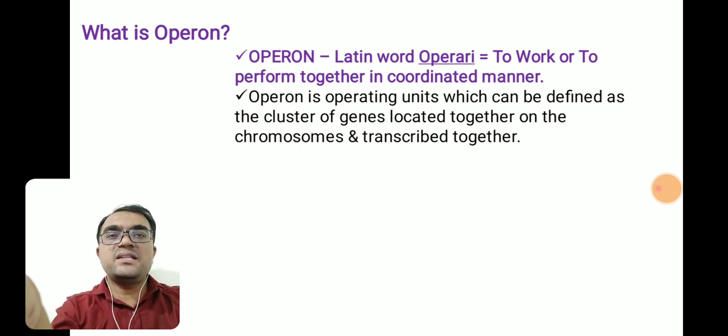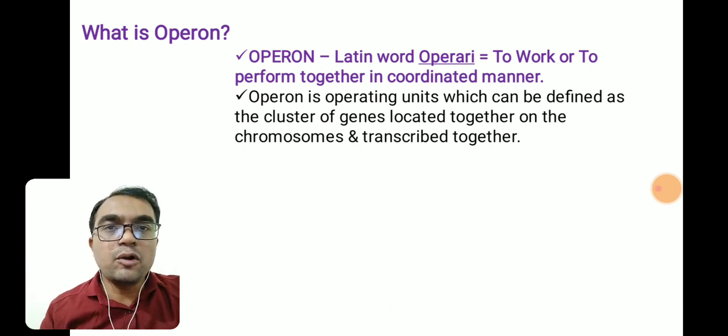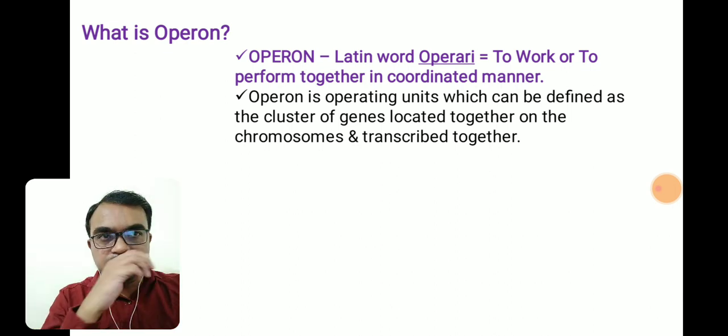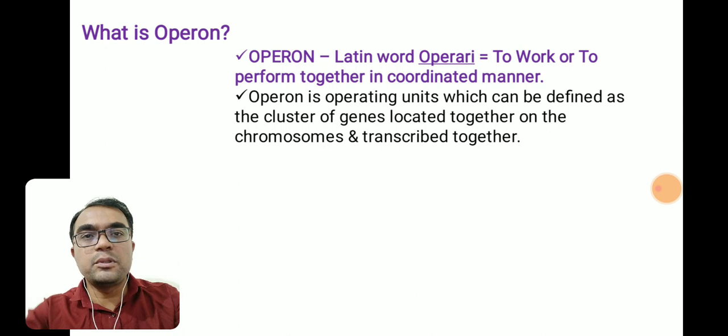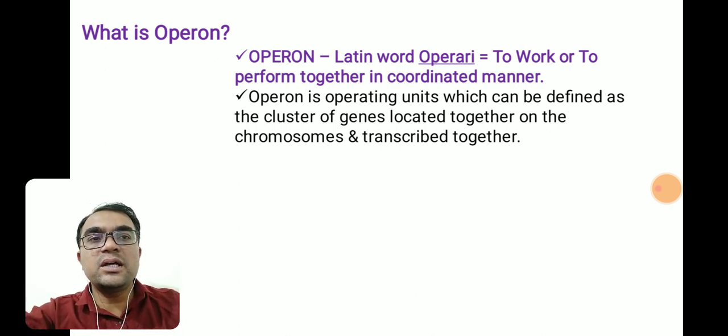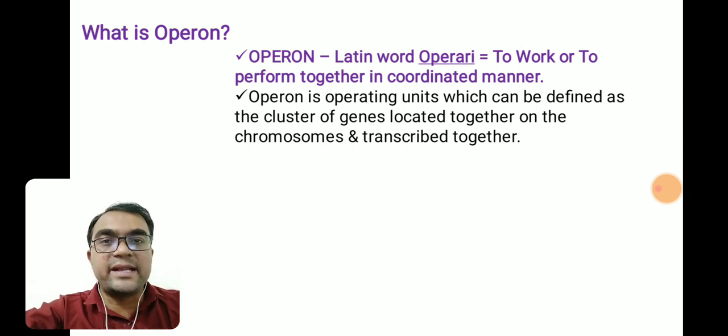By definition, operon is an operating unit, which can be defined as a cluster of genes located together on a particular chromosome. These are the cluster of genes present on the chromosome, and they transcribe together to perform a particular activity.